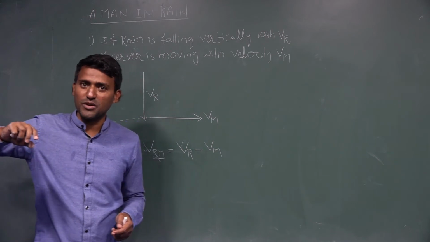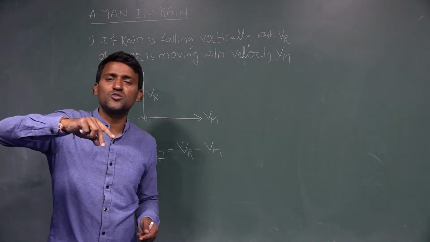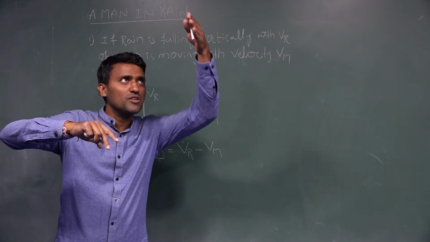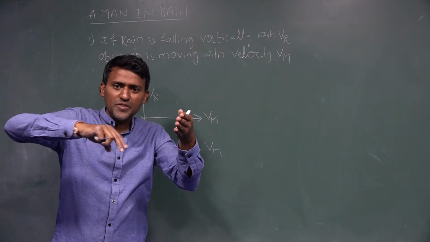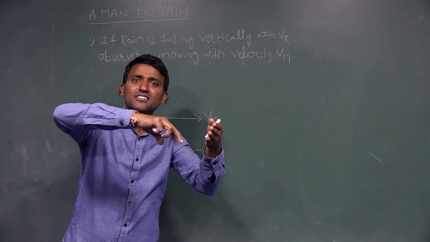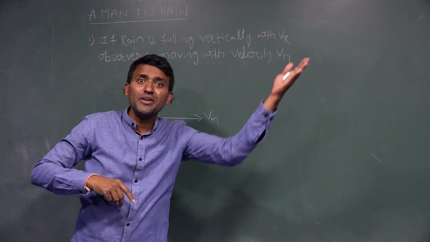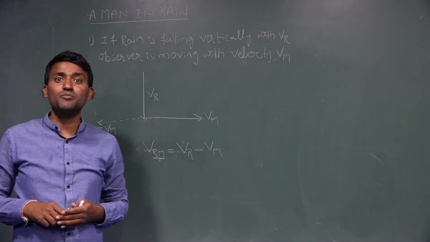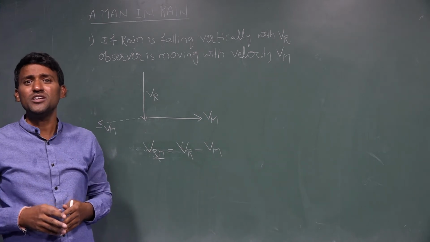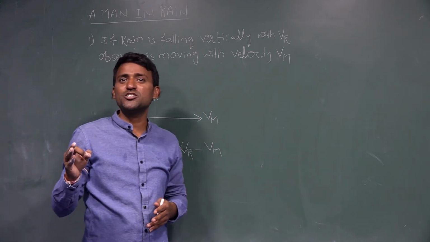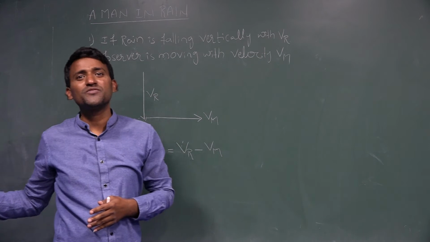If he is going at less speed, the rain appears to be like this. If he increases the speed, it appears to be in another direction. So the rain velocity depends only on the speed of the person.